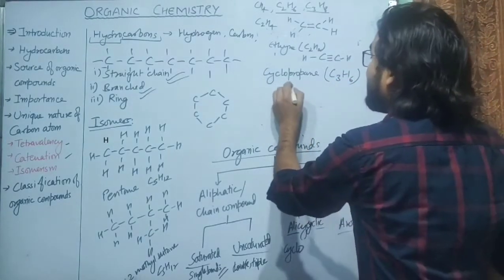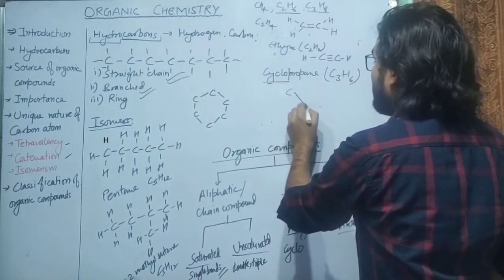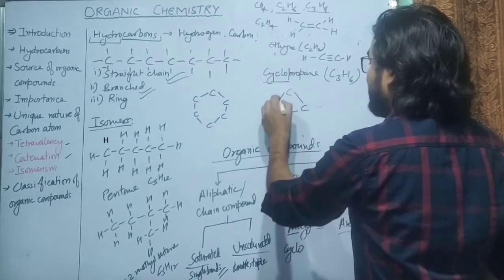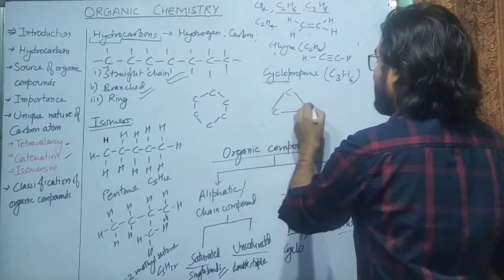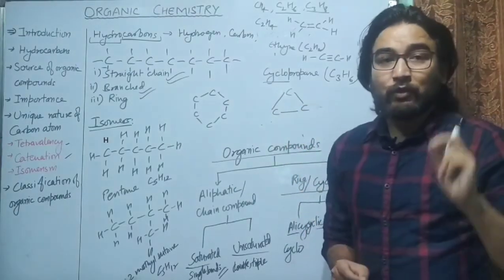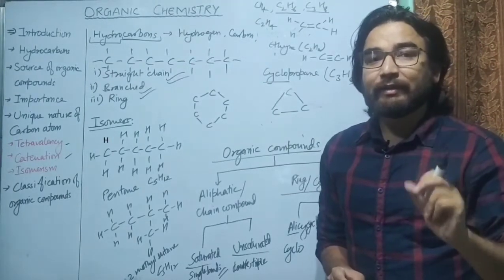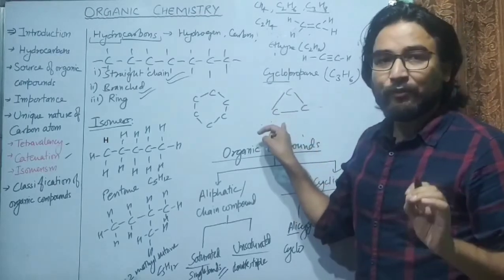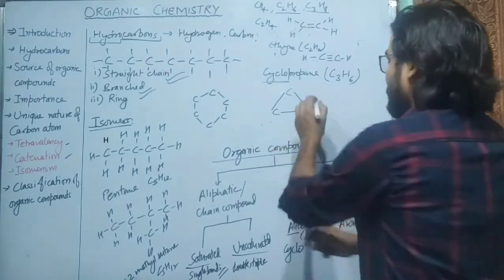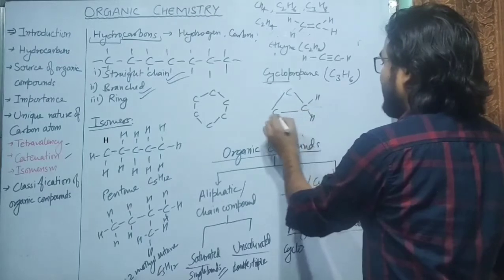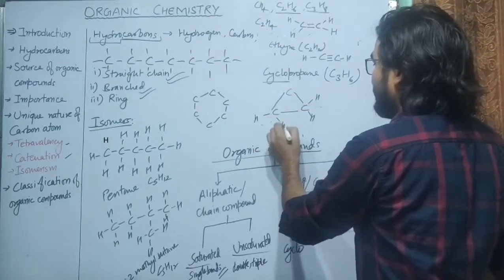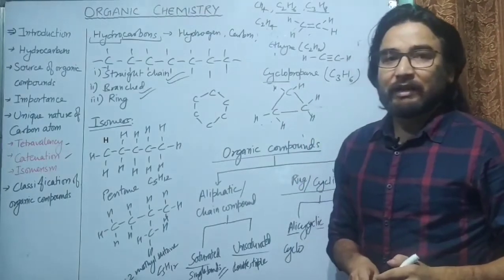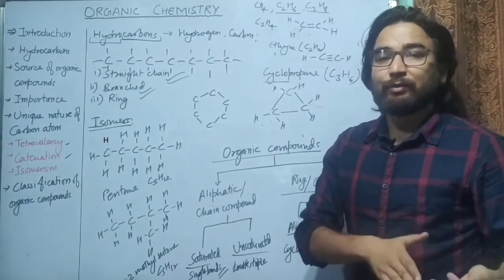So how does cyclopropane form? As its name suggests, cyclo, it is a cyclic compound. So there will be a carbon atom, then another carbon atom, then a third carbon atom, and the third carbon atom should be attached to the first carbon atom. You have to remember this point that a carbon atom will always form 4 bonds. So the 3 carbon atoms form one bond to each other, and each carbon atom will also be attached to 2 hydrogen atoms. So this is cyclopropane. Similarly, there may be cyclobutane, cyclopentane, and so on.